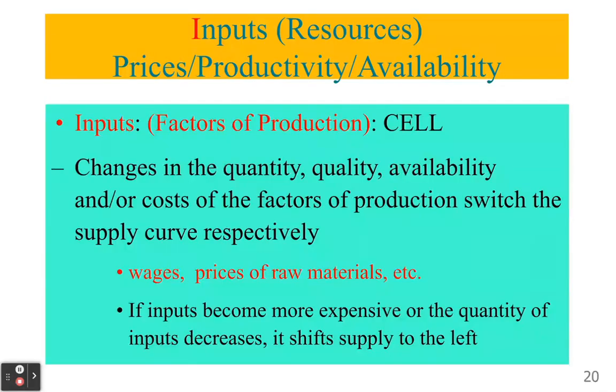So this could be wages, it could be prices of raw materials, it could be that we have less of the raw materials available. That links to the law of demand, because if there's less of the raw materials available, the price of those goods will go up. Scarcity. So input prices can also be productivity and availability as well. Okay, so we've got a T and an I.